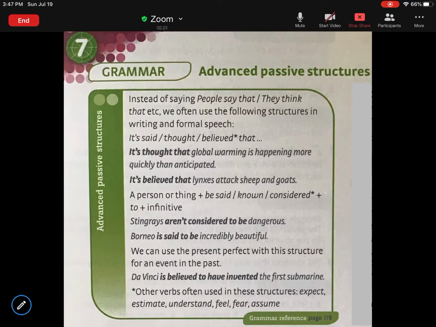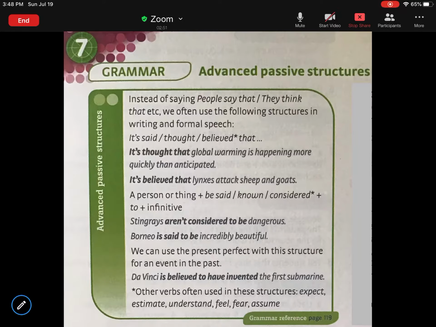Okay, so for example, last time we said, let me see one example here. So we say that people hunt pandas because of their skin. That's active voice. So in passive, it will be pandas are hunted for their skin.